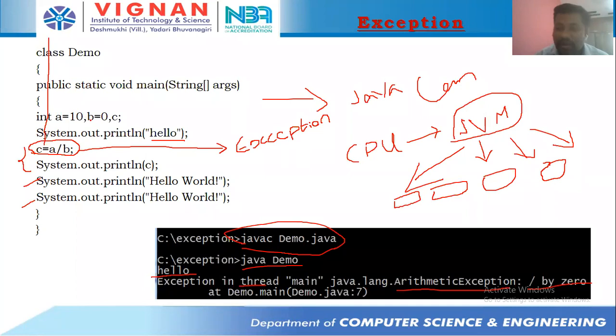I'm seeing the value of A, I'm seeing the value of B. Then I will come to know that I'm not in a position to perform this instruction, because the value of B is 0. If I want to do it, I need to change the B value, or else I'm not in a position to perform this instruction. Two options are there for me. Or else I need to go with the exception handling mechanism. In order to handle that exception, we'll be going with the exception handling mechanism. Okay, clear with this?